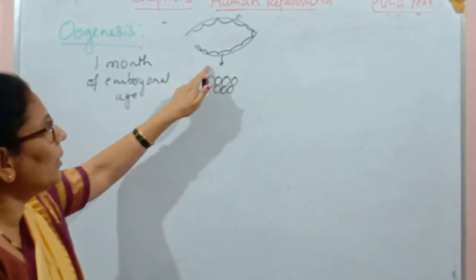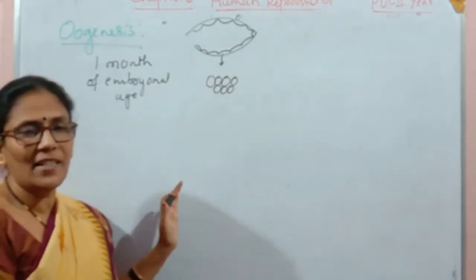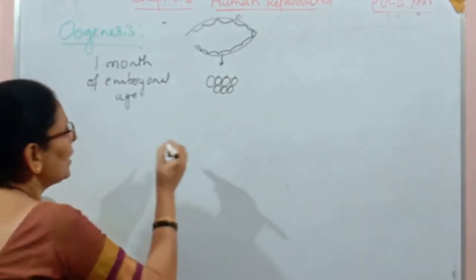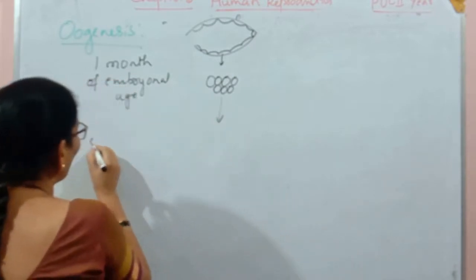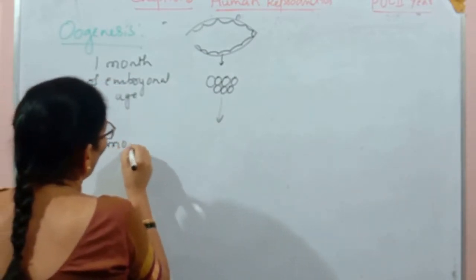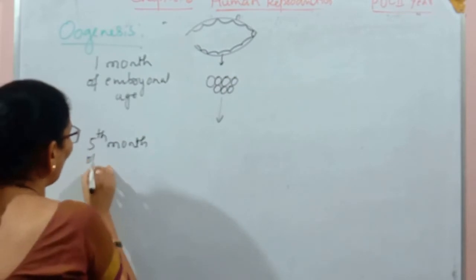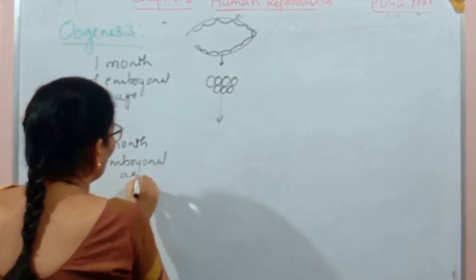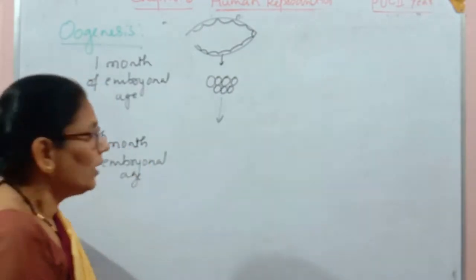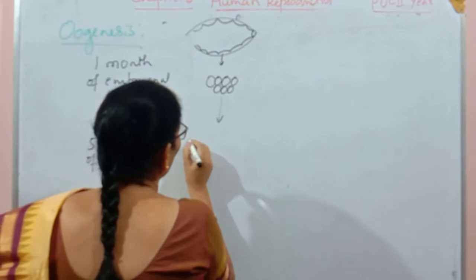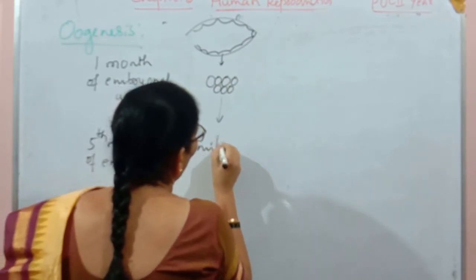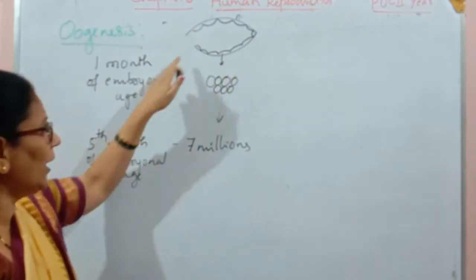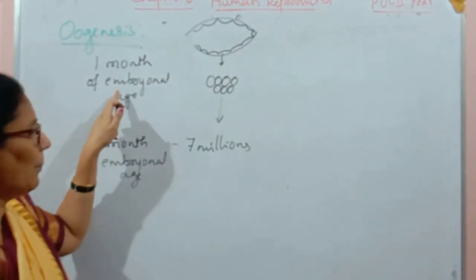By mitotic division, groups of oogonial cells are forming. The number may be only thousands at first, but this continues up to the 5th month of embryonal age. By the 5th month, a minimum of 7 million oogonial cells are formed inside the ovary of the fetus or embryo.